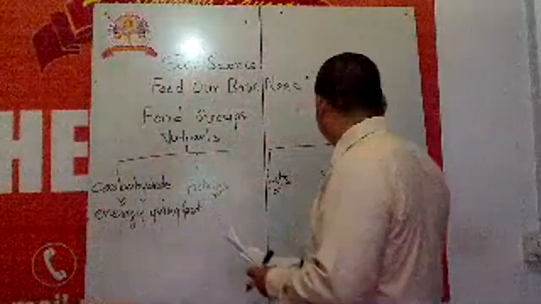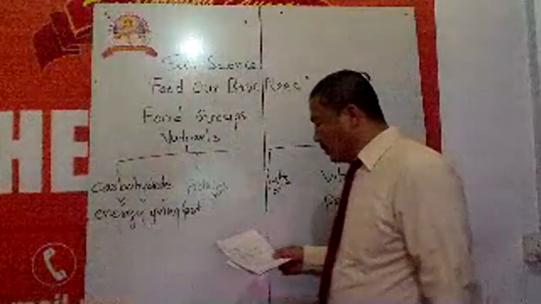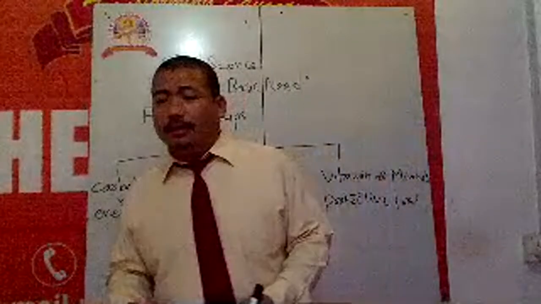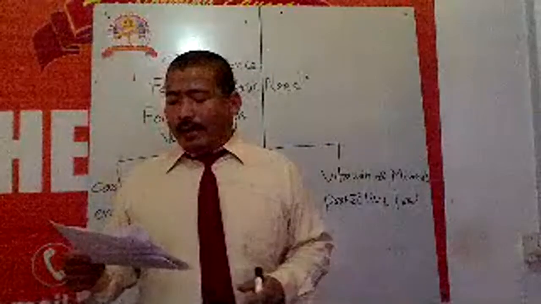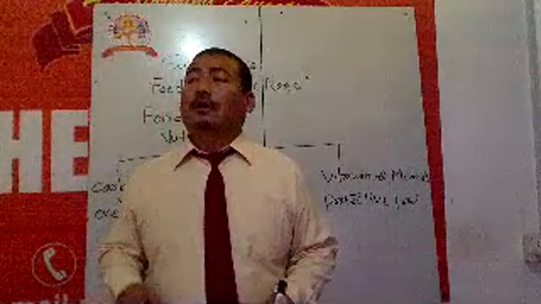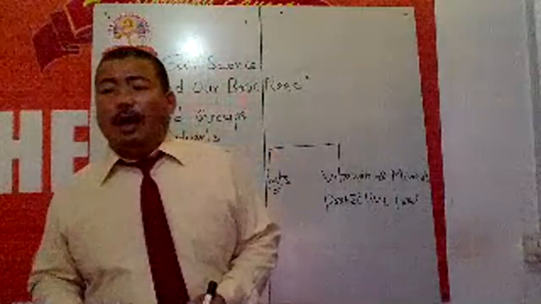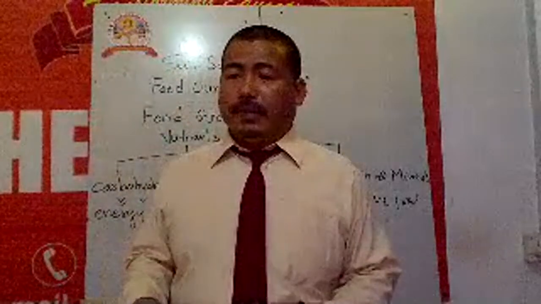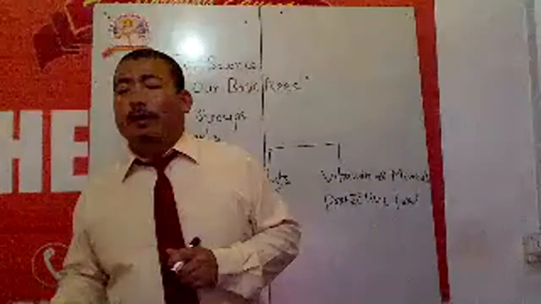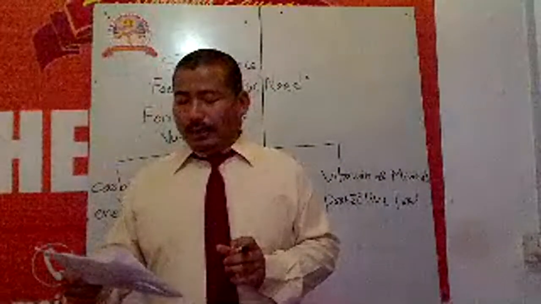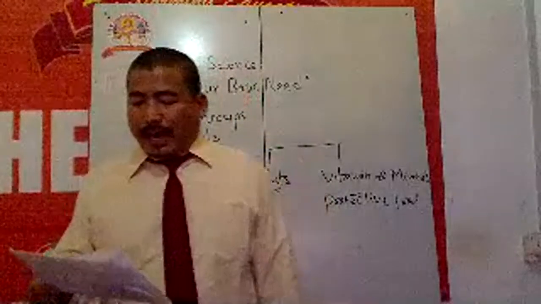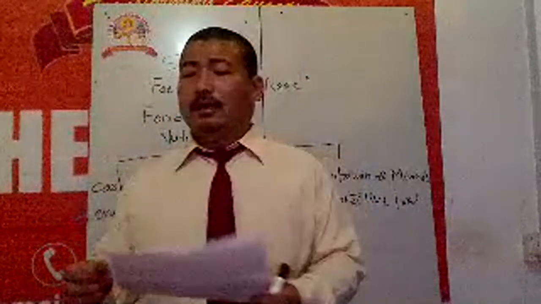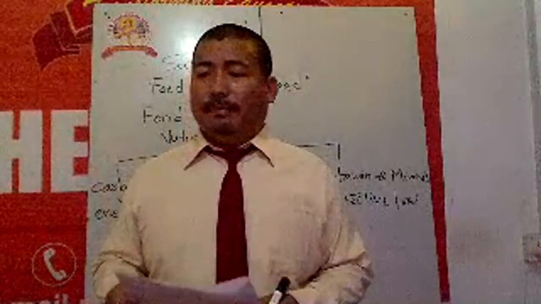We need iron also. Iron here is not a metal, it is a mineral that helps to clear our blood and to run our blood in our body smoothly. To get or to collect iron, we must eat leafy food.